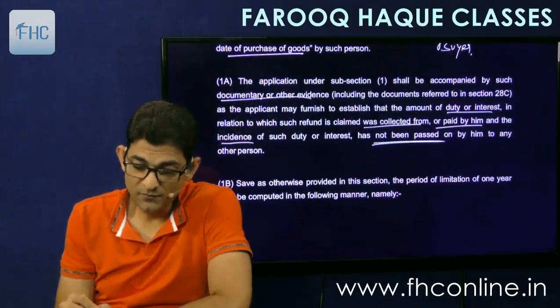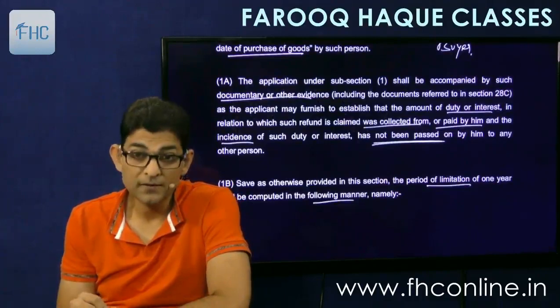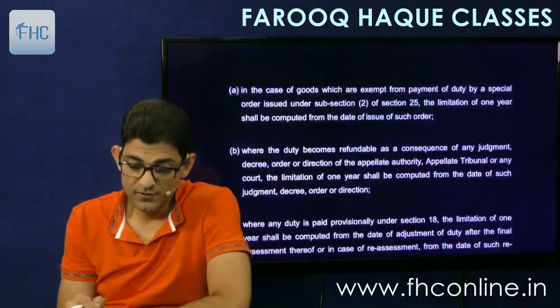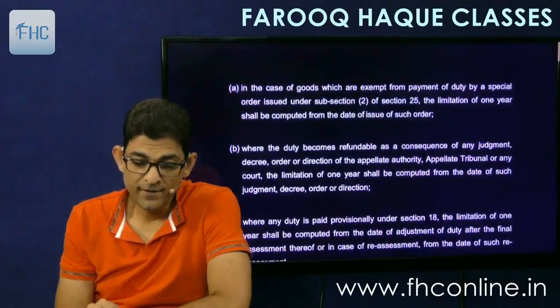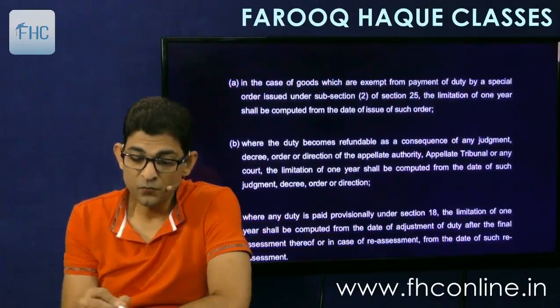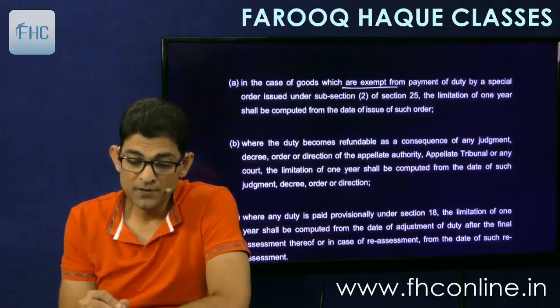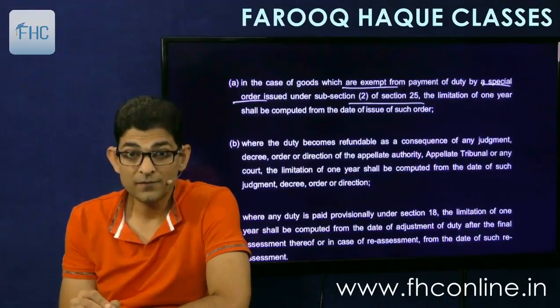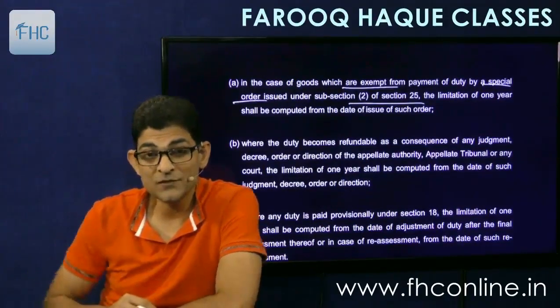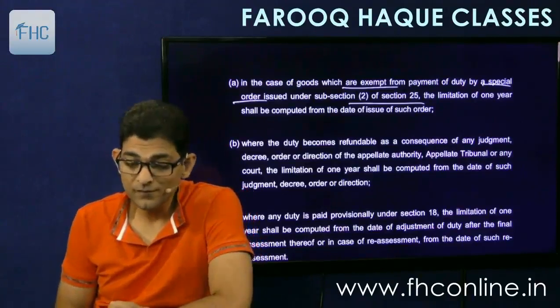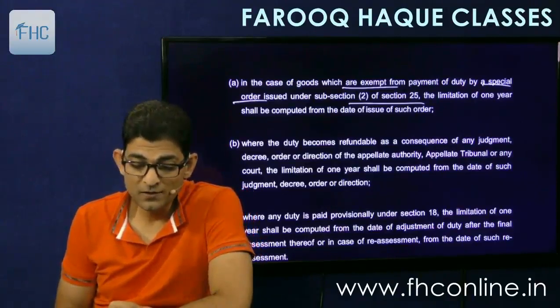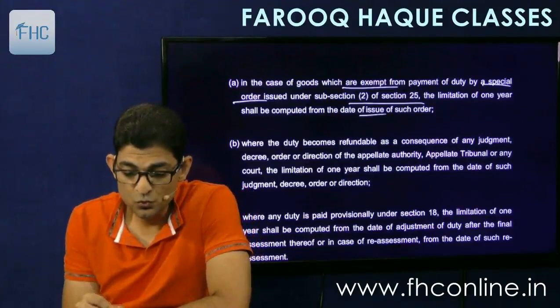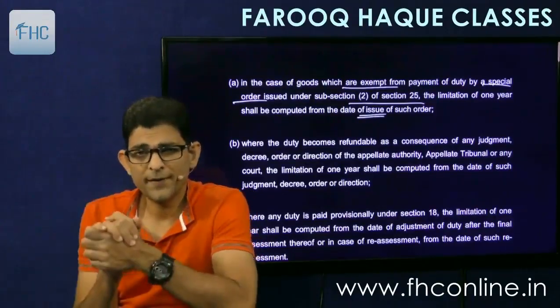Then, save as otherwise provided in this section, the period of limitation of 1 year shall be computed in the following manner. So let's see. A. In the case of goods which are exempt from payment of duty by a special order under subsection 2 of 25, which we saw in this lecture, the first section, the limitation of 1 year shall be computed from the date of issue of such order.